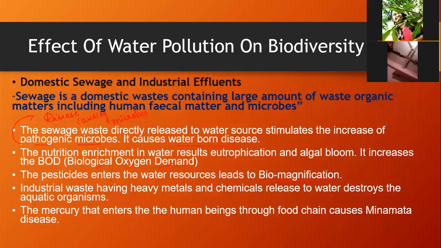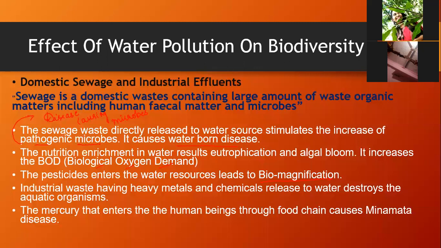Not only industrial waste or heavy metals, even some of the harmful waste which we throw or dump in the water bodies also causes the death of aquatic organisms.